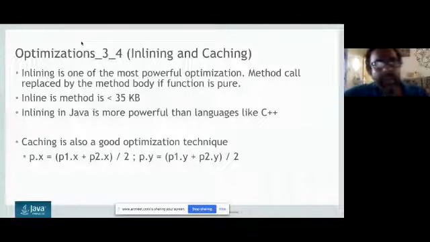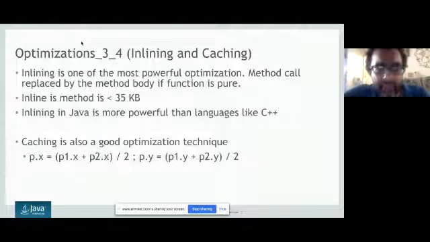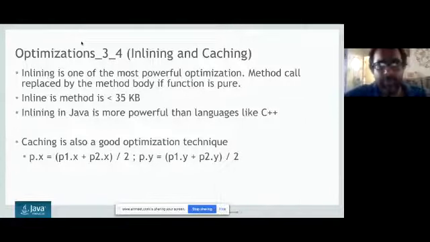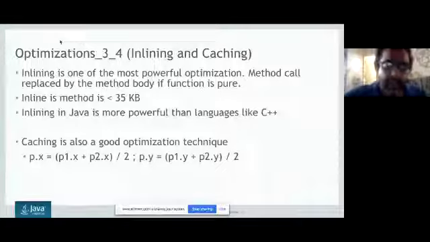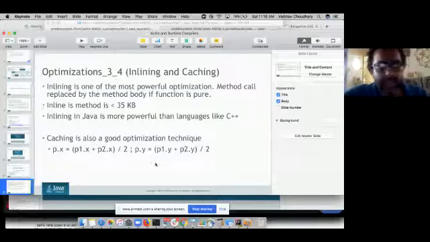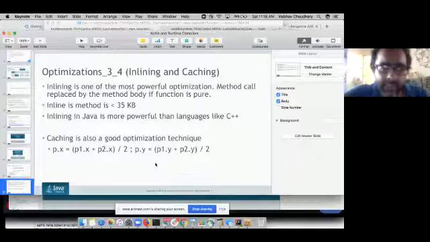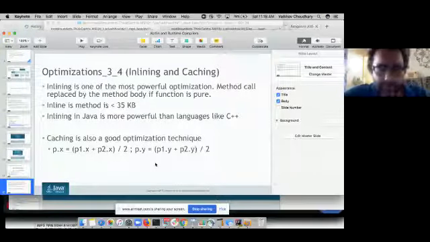In Java, inlining is true for less than 35 kilobytes. So if a method is less than 35 kilobytes, Java by default inlines that in the JIT compiler. There is a question that I have asked: why is inlining in Java more powerful than in a language like C++? I have the old picture of C++ because it's been some time since I worked on it, but there can be changes.